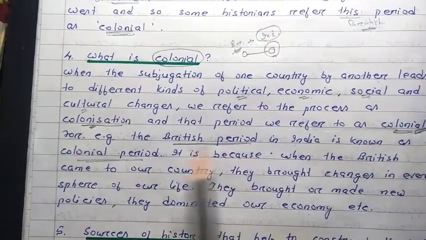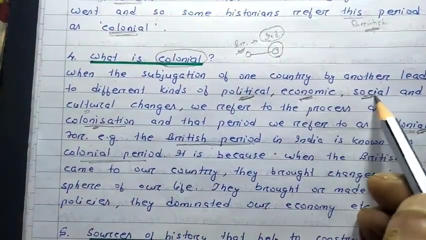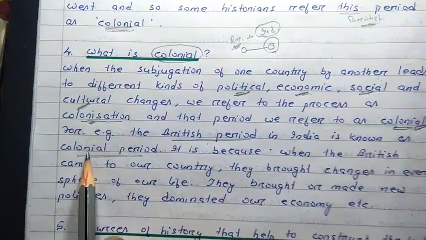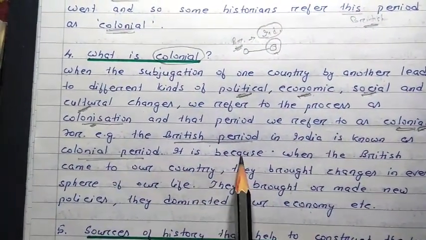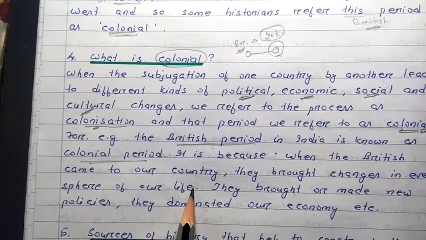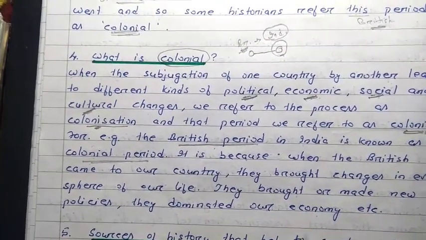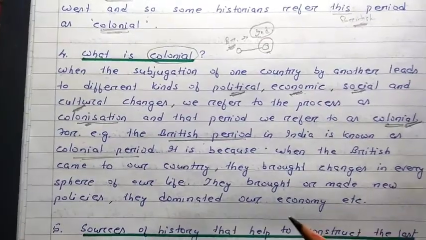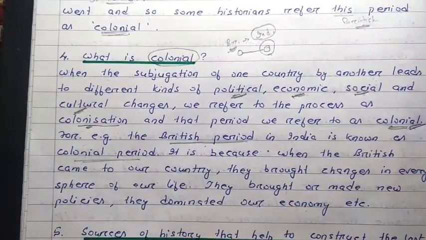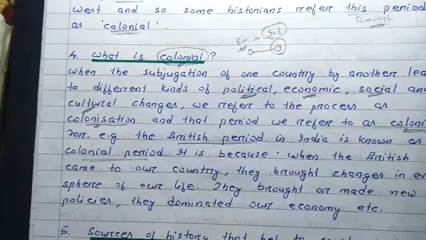After the arrival of the British in our country, political, economic, social as well as cultural changes took place, and that's why the British period is known as the colonial period. It is because when the British came to our country, they brought changes in every sphere of our life. They made new policies, they dominated our economy, and they influenced different aspects of our social life. And since a lot of changes took place because of the arrival of the British, the period is known as the colonial period in our country.